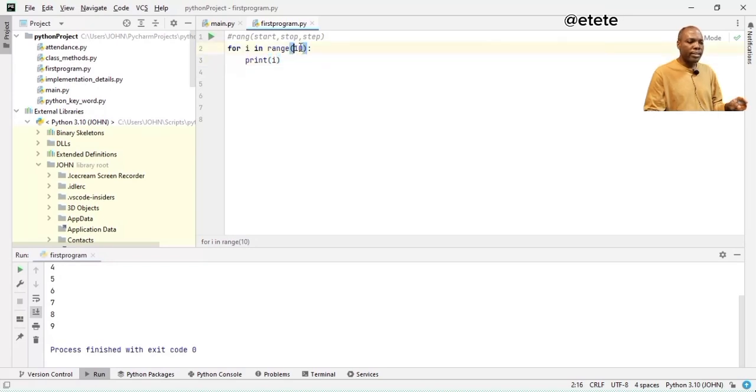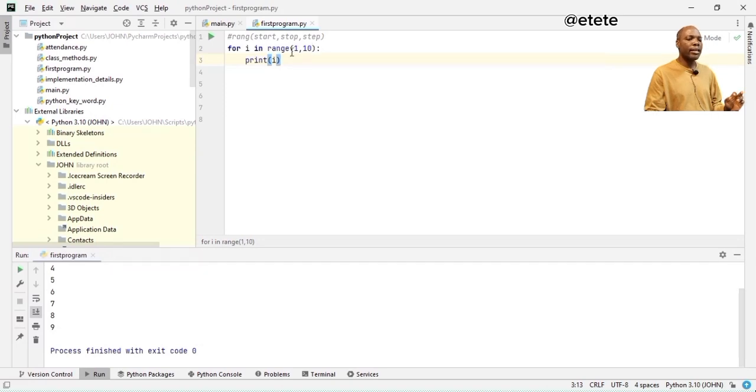Now, if I state here, I say start from 1, I'm changing this. Now I'm supplying the start value, I'm supplying the stop value, but I'm not supplying the step value. So it's going to start from 1 instead of starting from 0. So it's going to start from 1 to 9. If I relaunch this again, now you see 1, 2, 3, 4, 5, 6, 7, 8, 9.